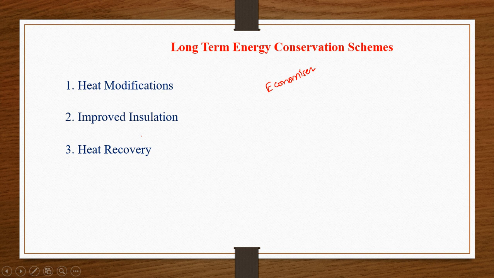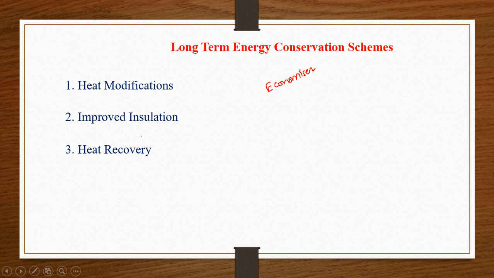And this is heat recovery. How can you recover the heat in the thermal power plant? In the heat modification, we have the waste heat recovery system. Now, this is also again heat recovery. This is used in the processing areas by additional heat exchange systems. Not only this economizer, if you add some additional heat exchanger systems, then it comes under this heat recovery.